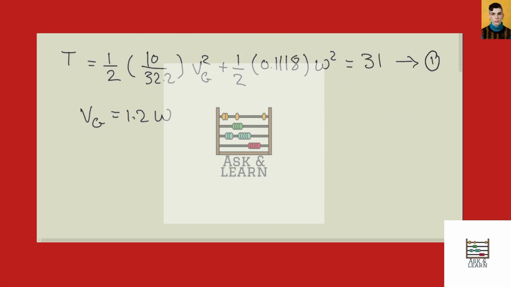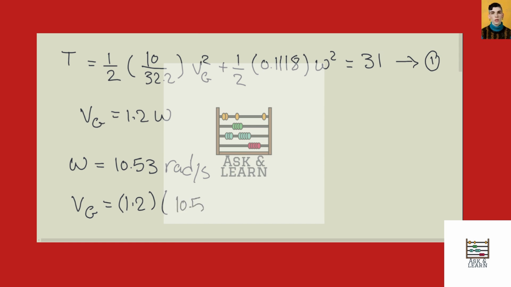So by substituting in equation number 1, we can get omega equals 10.53 radians per second, and Vg equals, as we said, 1.2 times omega, which is 10.53. So we will get Vg equals 12.64 feet per second.